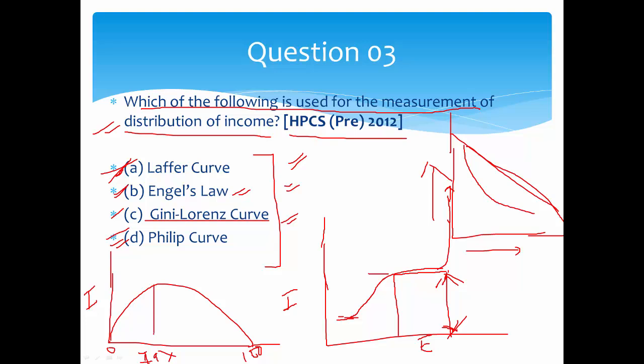So the peak is approached at around 25% or 30%. Government income will be highest up to 30% or 25%, and after that people will start evading taxes. That's why we cannot have a very high tax rate. So this is Laffer's curve. And for the Phillips curve, I will not tell you. Just tell me in the comment section what the Phillips curve is. Go and see Wikipedia, and that way you will also learn. I should not tell you everything, you should also work.